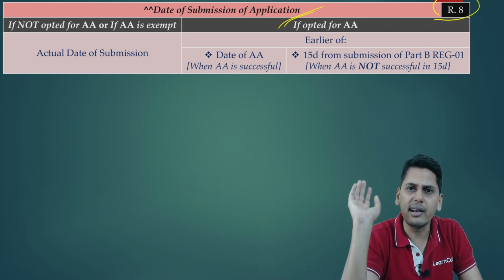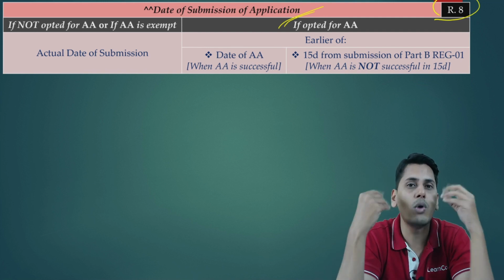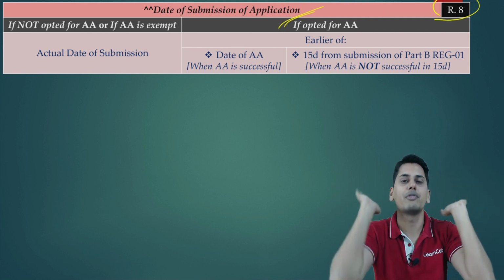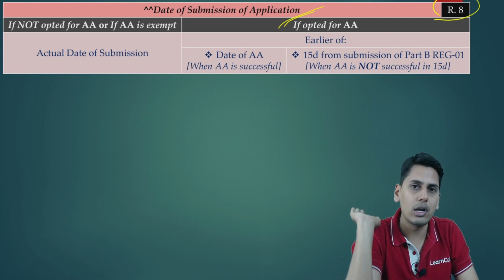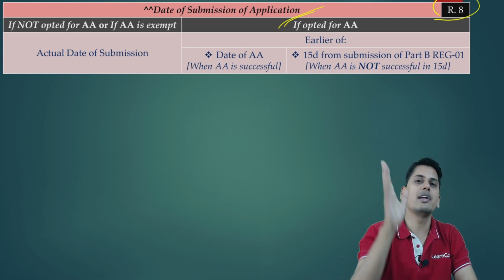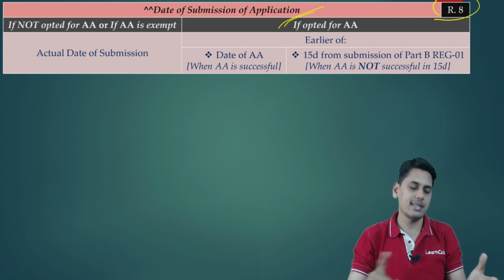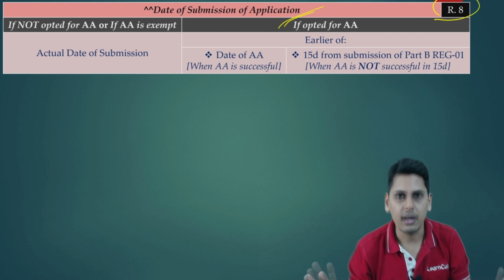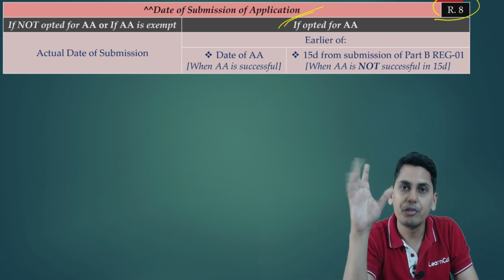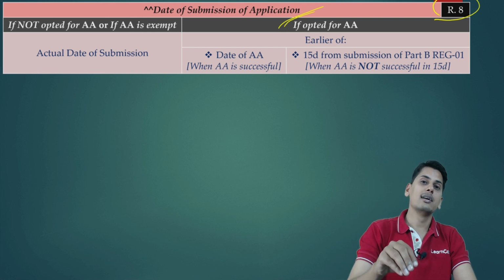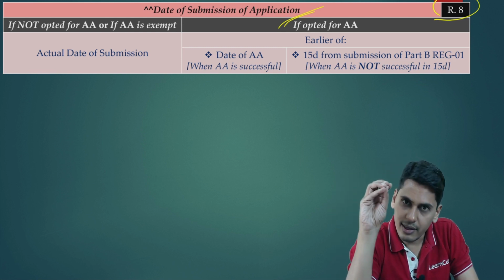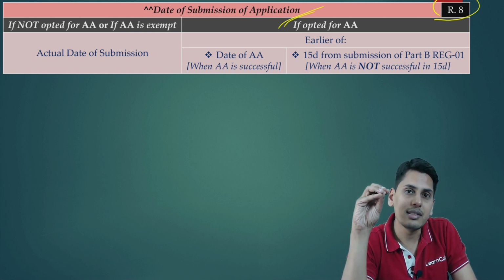Go update the PAN database. Go update the Aadhaar database. Wherever you want to update, you go update. But within a period of 15 days. After the period of 15 days, the moment 15 days expires, it will be treated as Aadhaar authentication opted, failed. So friends, this will be a scenario where Aadhaar authentication is opted, but it has failed.